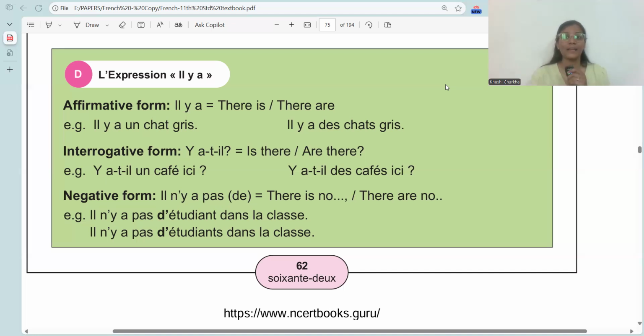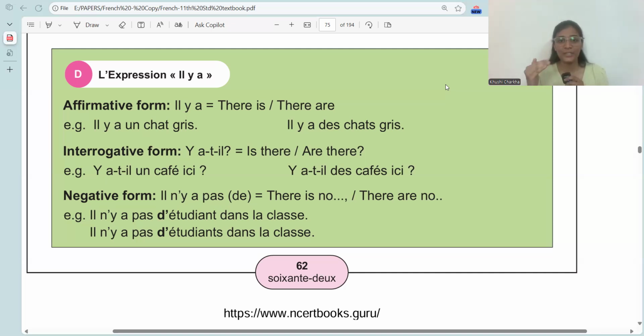Now, what is the interrogative form? Interrogative means are there or is there? So, we invert it. We interchange the position of the words in the phrase il y a. Y a t il, y, a, and il, but we add hyphen t in between. It is difficult to pronounce, so just for the ease of pronunciation, this has been introduced in writing also, that we add a t. It would have been y a il, y, a, and il. It is funny, it is weird.